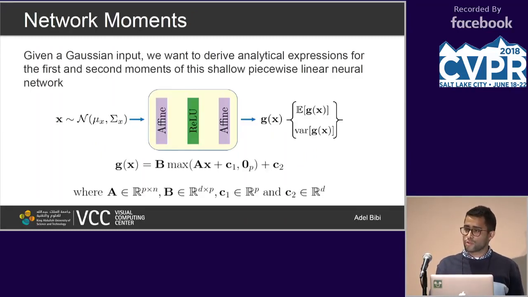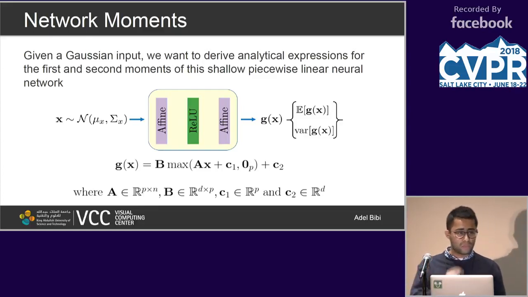One way to do it is to look at a bottom-up approach, and you ask a simple question: for how many layers can I derive these closed form expressions? And we were successful to some extent to derive these expressions for a very small network that seems to be practically useless, just affine, ReLU, and affine. It's given in the expressions g of x, where x is assumed to be Gaussian with some mean, and that mean could be any arbitrary image.